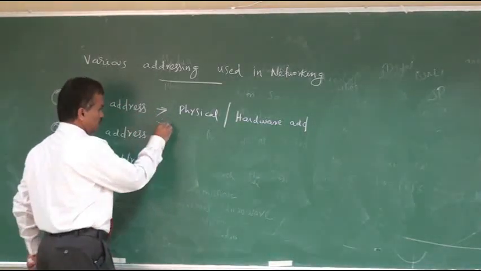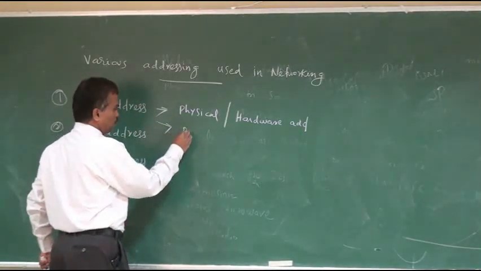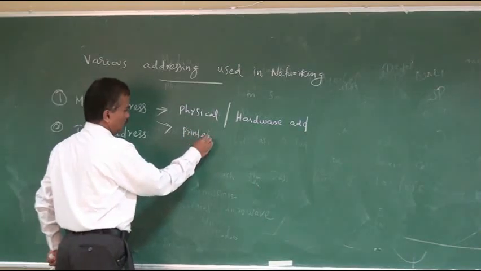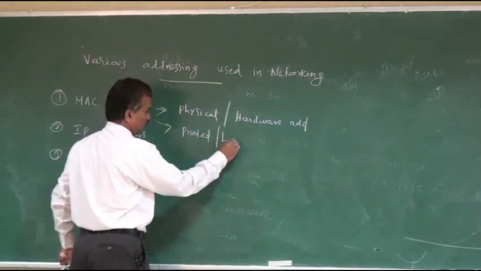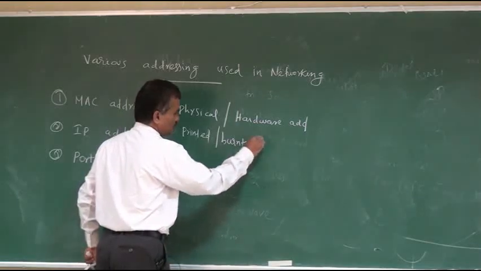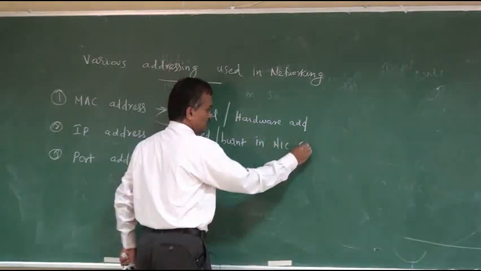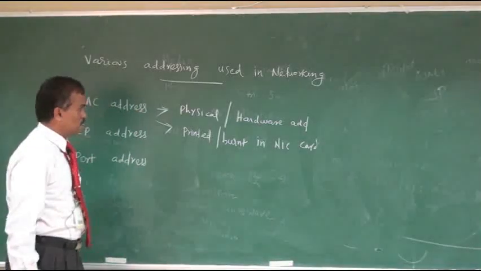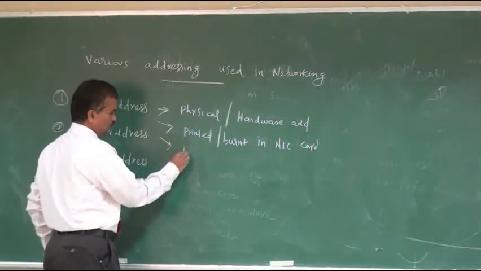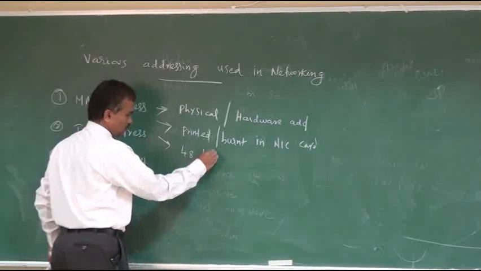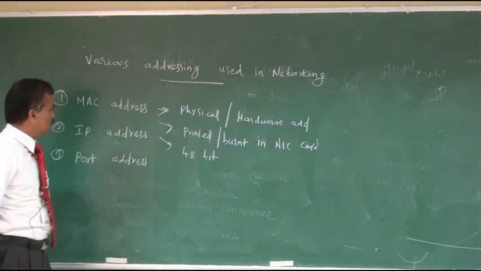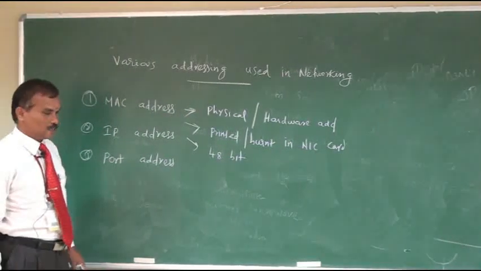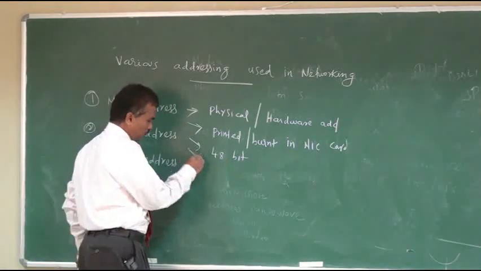Actually this address is printed or burnt in an NIC card, network interface card, or you can call it Ethernet card. This address is a 48-bit address. What is the purpose of this address?